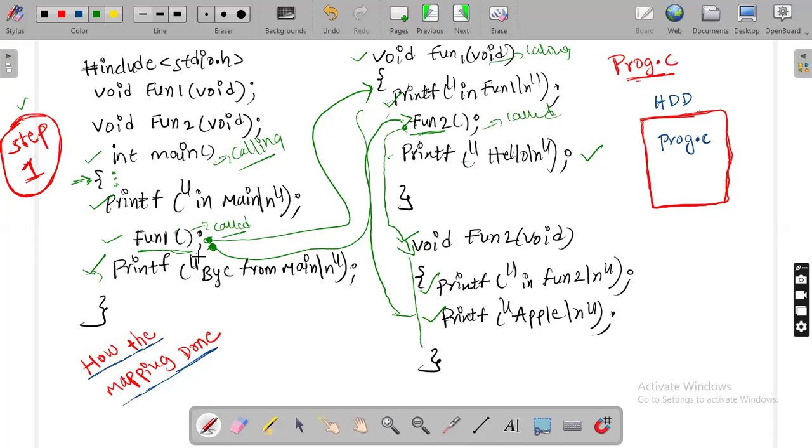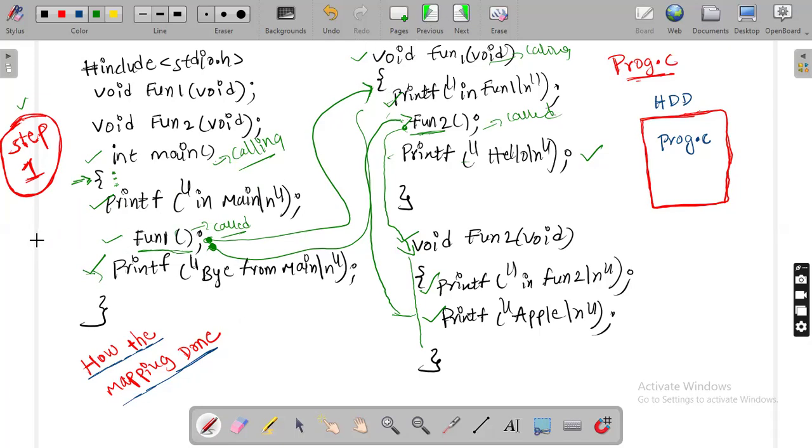I hope function mapping is clear. What is the meaning of function mapping? When a function call happens, control jumps to that called function definition and executes all the statements. Getting my point? Okay. See here.